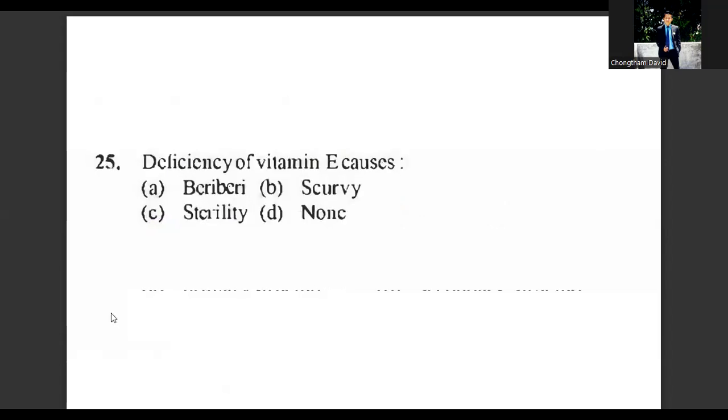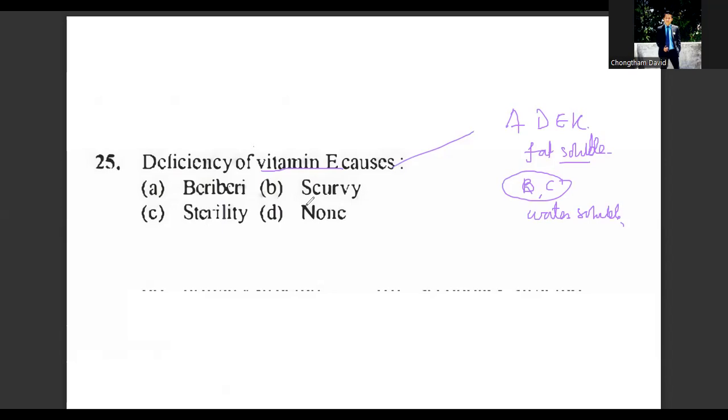Question number 25. Deficiency of vitamin E causes. The scientific name of vitamin E is tocopherol. Highlight this. Tocopherol is vitamin E. The fat soluble vitamins are vitamin A, D, E, and K. These are fat soluble, so they must be taken in minute quantity. The remaining vitamins B and C are water soluble. The question is asking what sickness deficiency of this fat soluble vitamin causes.